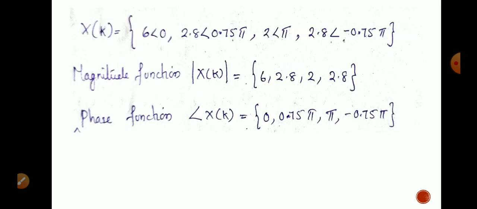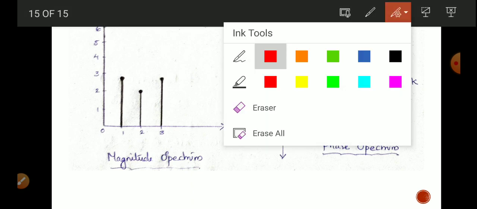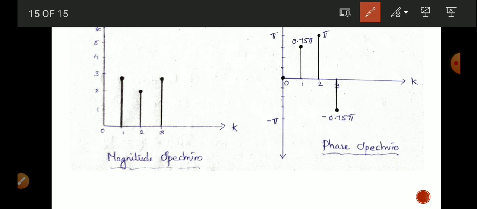And to plot the phase spectrum, we have to represent the k in x-axis and in y-axis the phase angle x of k is marked. Here in y-axis, we can mark 0, then pi by 4, pi by 2 and pi. Similarly, in negative axis it will become 0, minus pi by 4, minus pi by 2, like this.